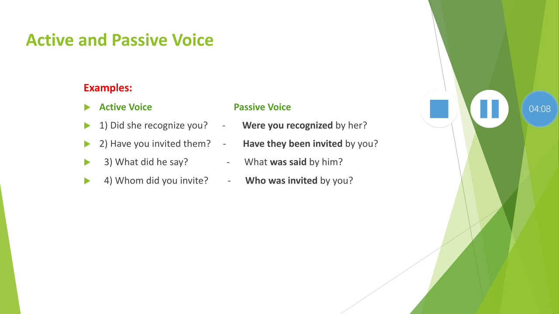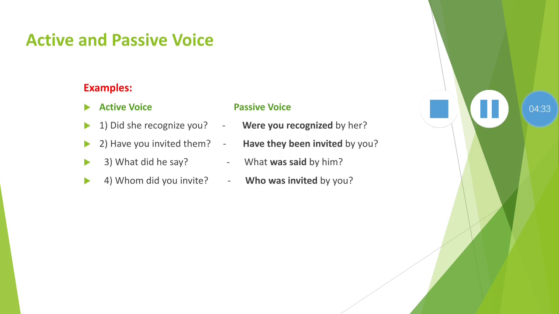So students, let's see some examples of active to passive of interrogative types of sentences. Number one, did she recognize you? In this sentence, the sentence begins with did. Did she recognize means the simple past tense is used in this example. And how do we transfer the sentence into passive voice?